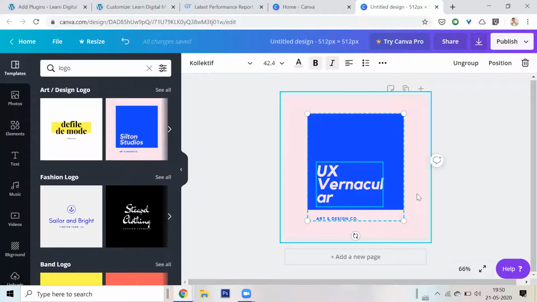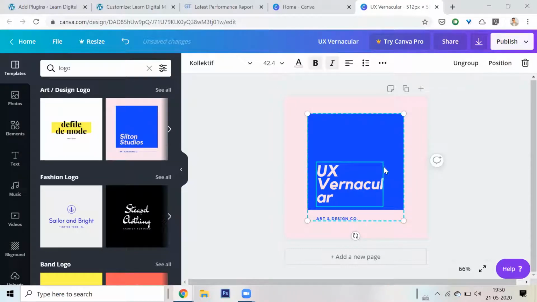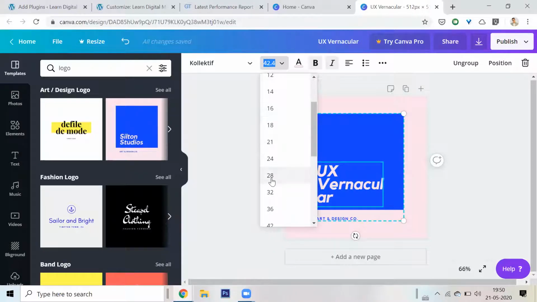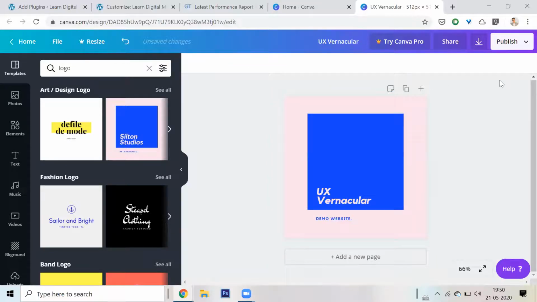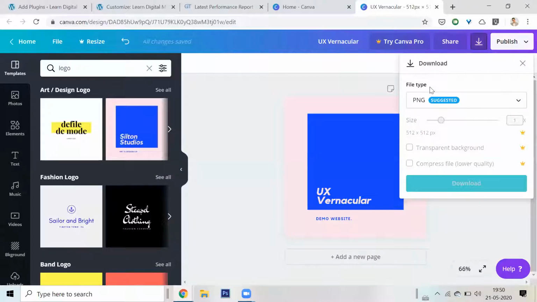I want to make this bigger. Arey yaar, why isn't it letting me make it bigger? Because there isn't enough space, so I'll just make this font smaller. I'll make the font 28. Nice. Okay, UX Vernacular Demo website. Awesome. Okay, publish it and I'll download it in PNG format.